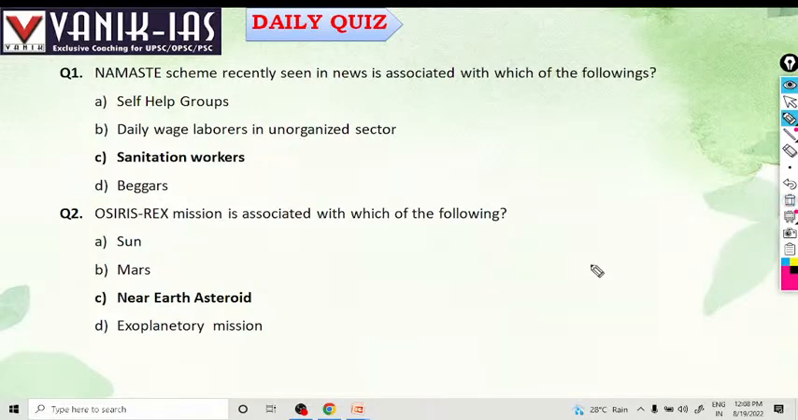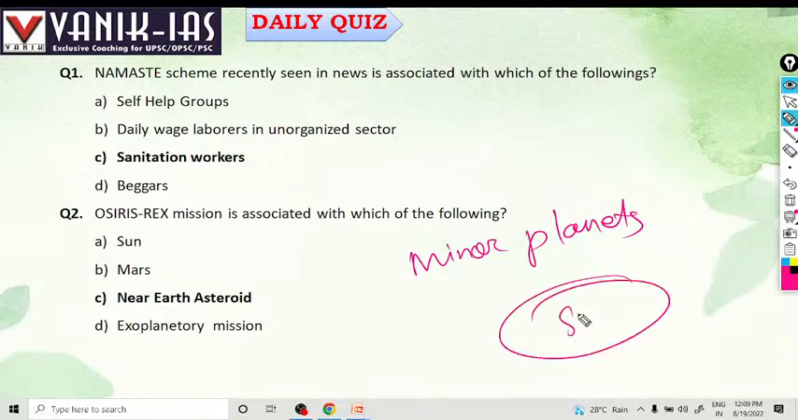What are asteroids? Asteroids are basically minor planets, which can neither be classified as a planet nor a comet. They generally orbit around the sun. Asteroids also orbit around the sun.